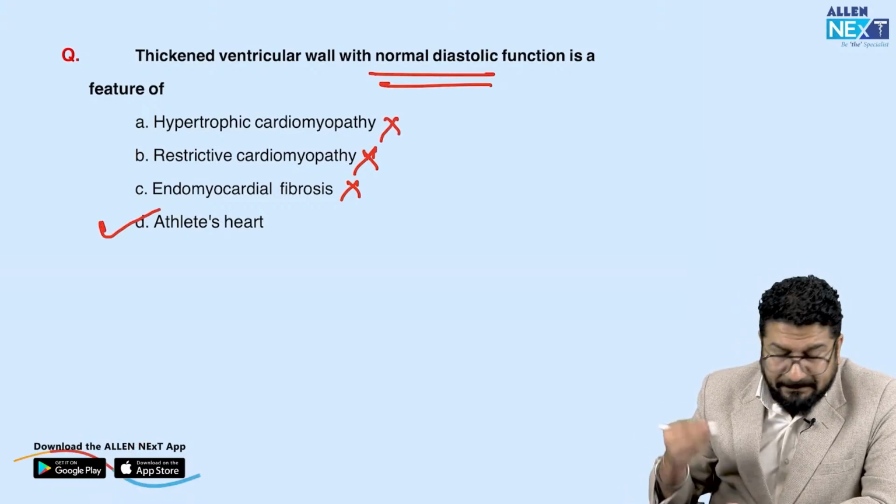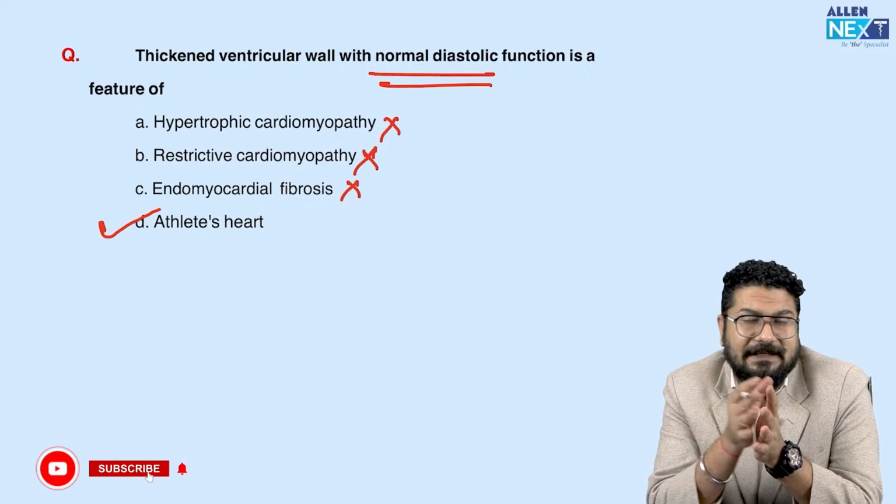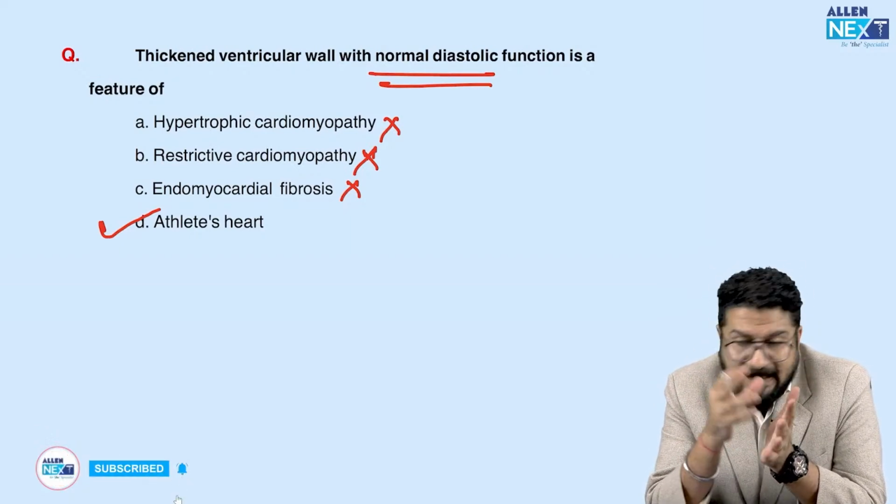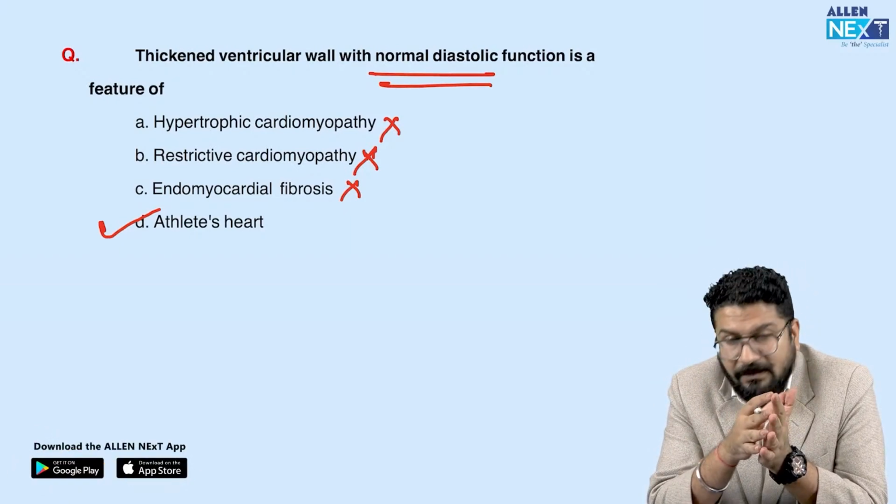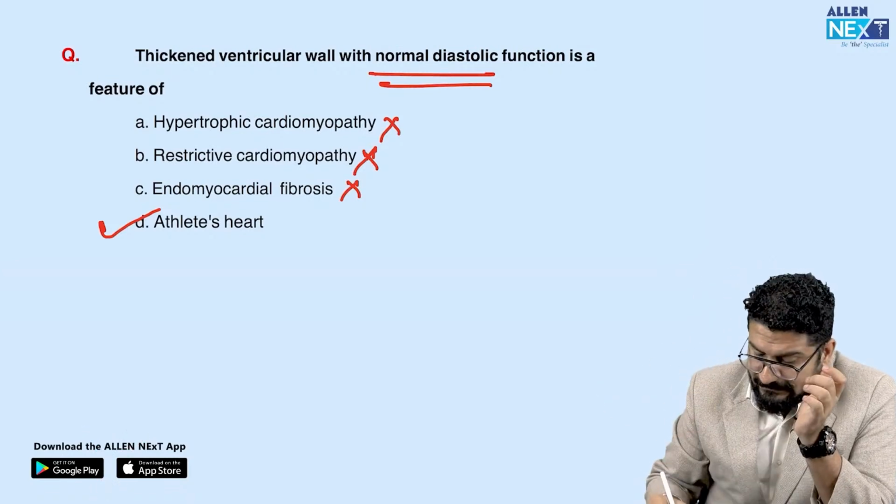What Harrison says is that many individuals, people with endurance sports, have some sort of thickened ventricular wall, but diastolic function is normal. So that is called athlete's heart.